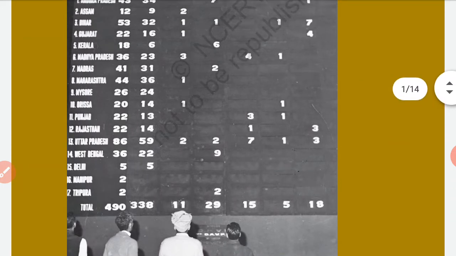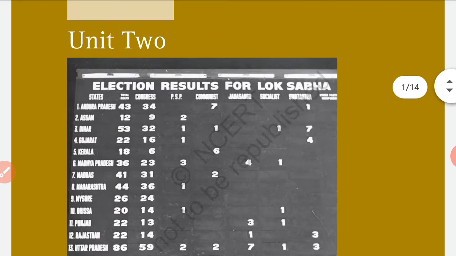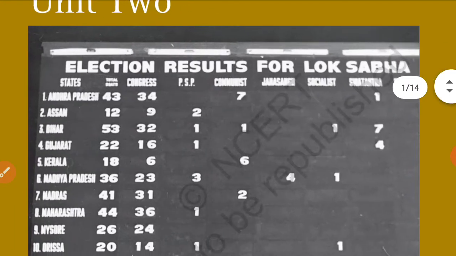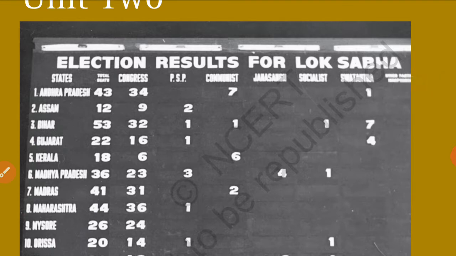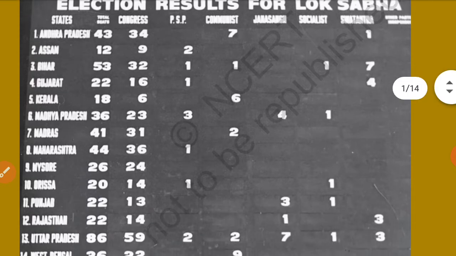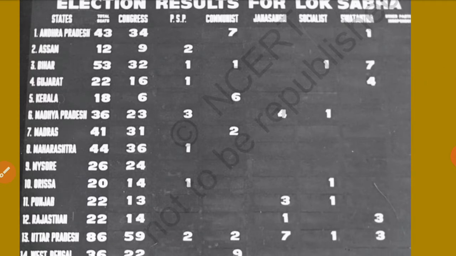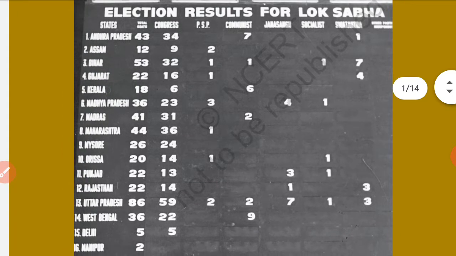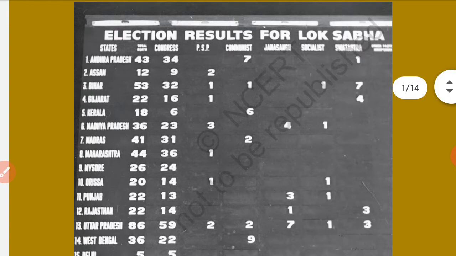So we have one photograph here, titled election results for Lok Sabha. You can see there are different numbers given. You can also find on the left side the names of different states of India. If I ask you one or two questions from this photograph, you would be able to answer.